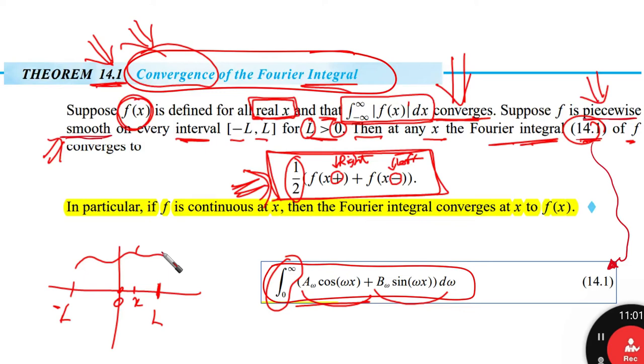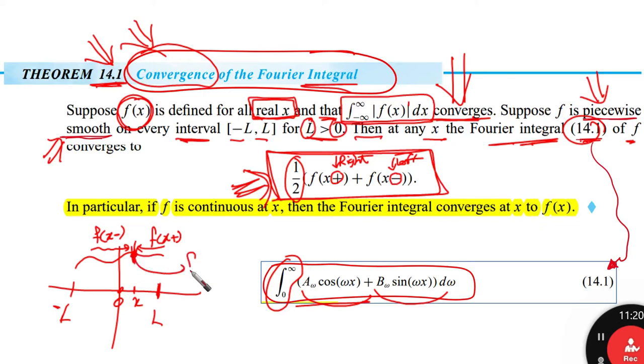If we have a function with a particular point here, this is f of x coming from the right, and here this is f of x coming from the left, converging to f of x.